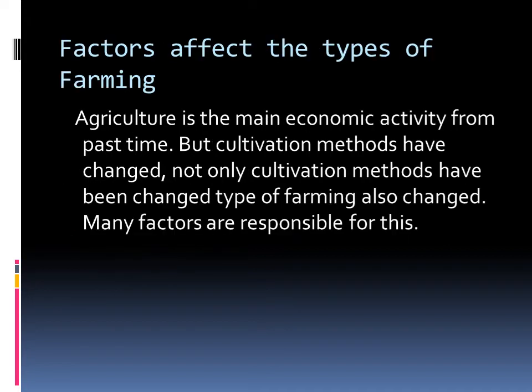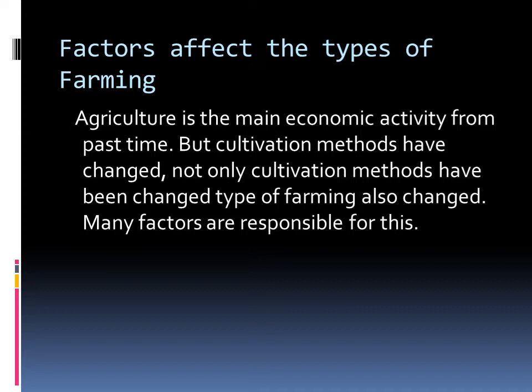Now in India we have different types of agriculture, but there are many factors that affect the types of farming or agriculture in India. As you know, agriculture has been the main economic activity since past times, but if we compare our methods of agriculture with the present time, they have also changed.